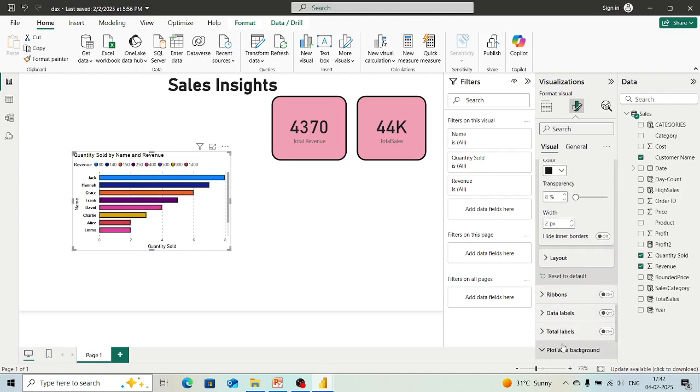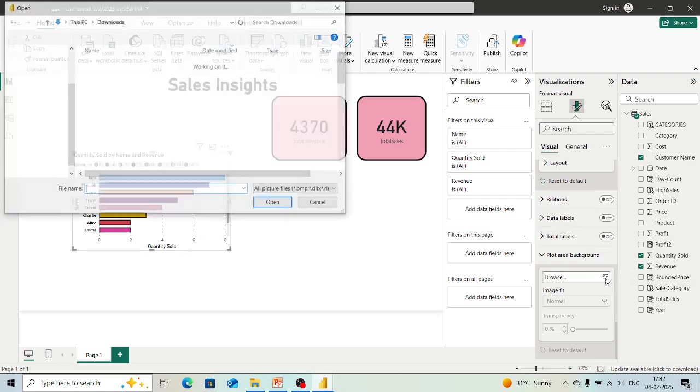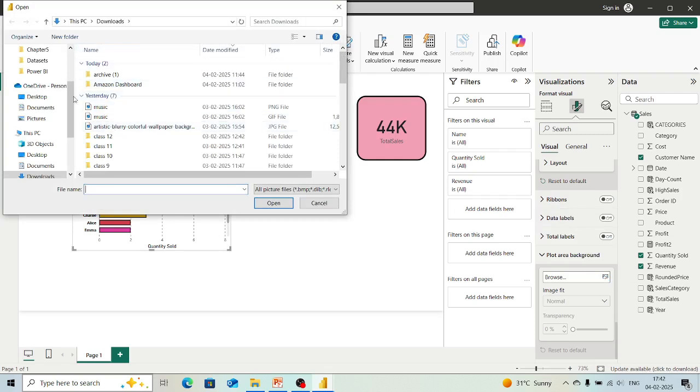Here we have this option of plot area background. Now this is known as the plot, right? So this area's background we can also change. Now let's take that image which we took for the background first. And you can see that